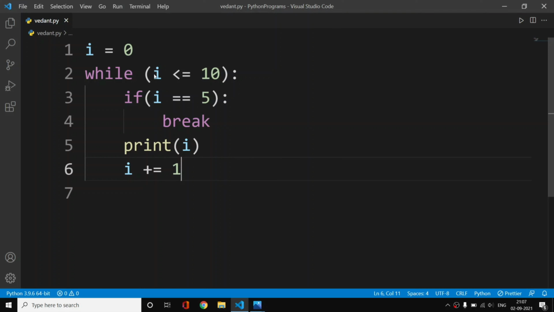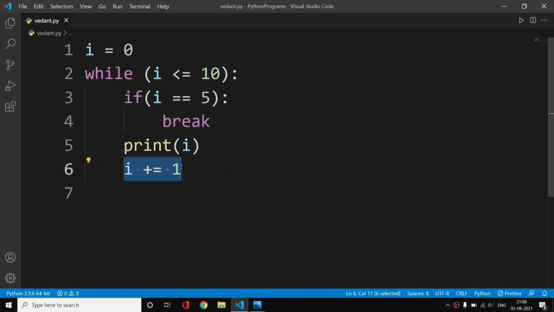We have a condition here which says i should be less than or equal to 10, and initially i is equal to 0. So i is less than 10, and we come to the next line. Here we check whether i is equal to 5. Currently i is 0 and not equal to 5, so we directly move on and print i. So we print 0 and increment i by 1, so i becomes 1. Then we check that it is less than 10, yes it is. We check if it is equal to 5, no it's not. We print i, we increment it by 1, so now i is 2.